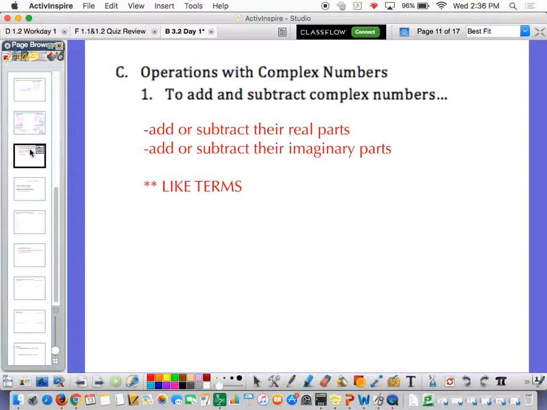Operations. Okay, well, let's see. To add or subtract complex numbers, you're going to add or subtract their real parts and add or subtract their imaginary parts, which sounds really complicated, but it's just the same concept of combining like terms. Okay, so now what we're going to do is we're going to treat i just like a variable. Okay, don't get crazy. Nobody's got time for that. All right, just combine it like you normally would.